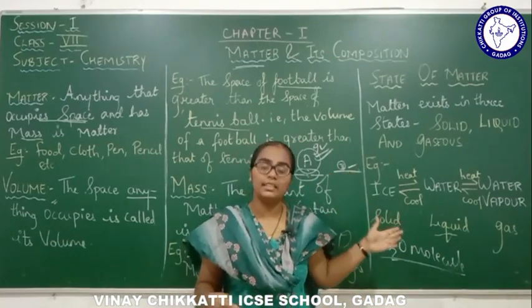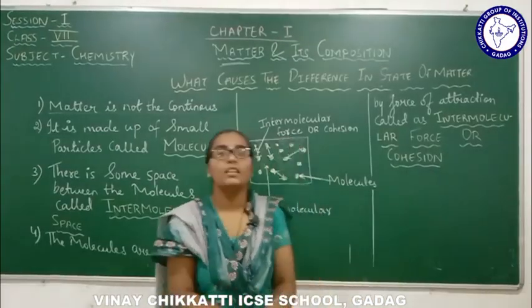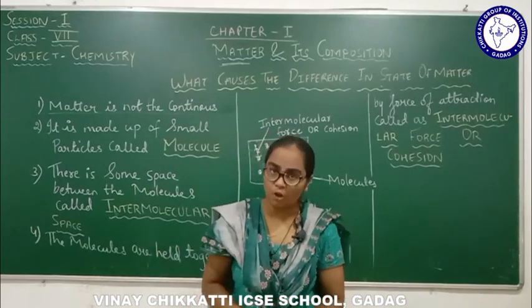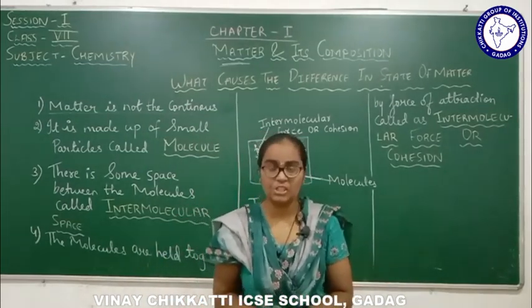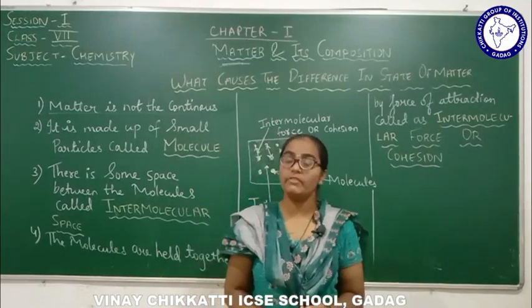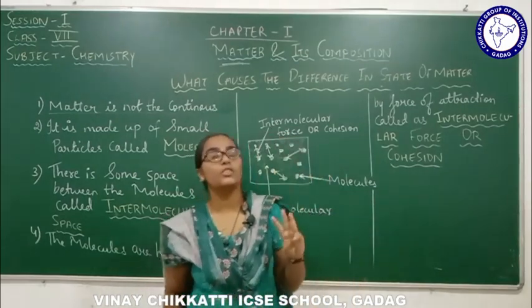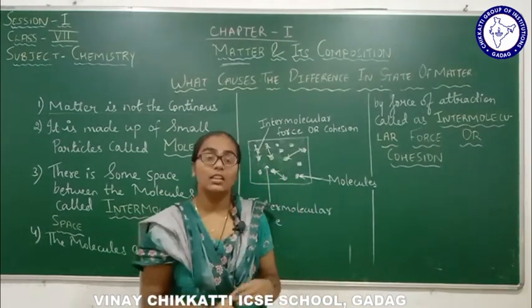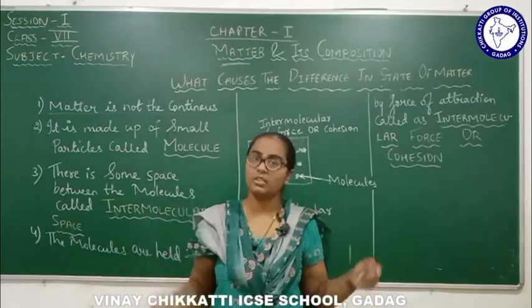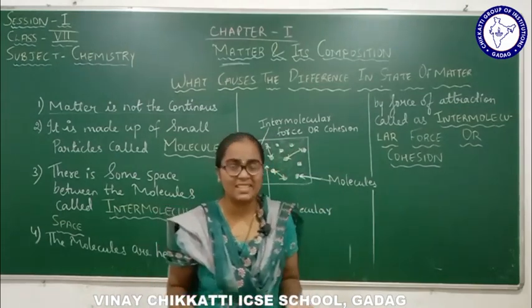Okay children, now here we begin with a new topic, which is the continuation of states of matter. We were aware that there are three states of matter: the solid, the liquid and the gas. How these three states were correlated, that also we studied.